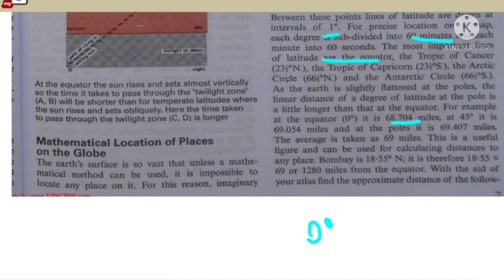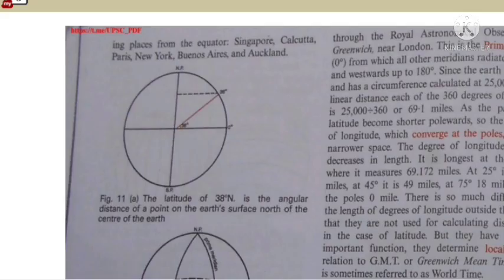It is a useful figure that can be used to calculate the distance of any place. Bombay is 18.55 degrees north. It is therefore 18.55 times 69, or 1280 miles from the equator. With the aid of your atlas, find the approximate distances which follow. Okay, this is for you.